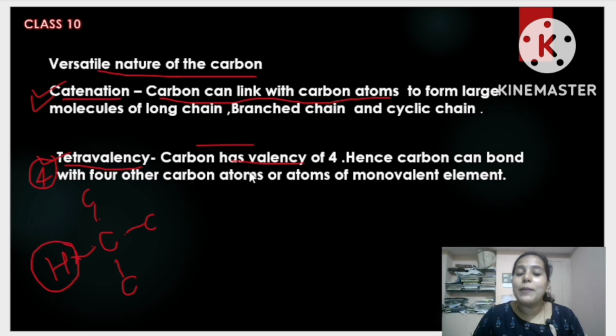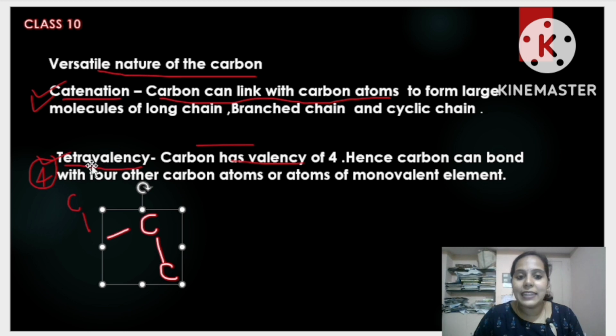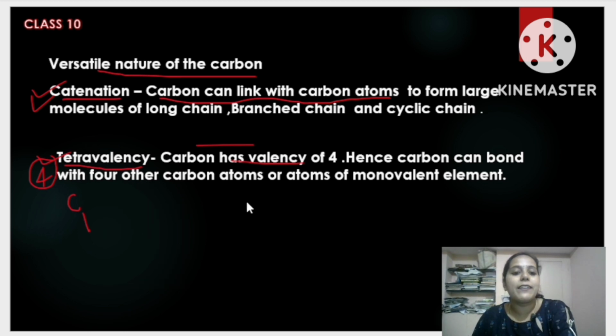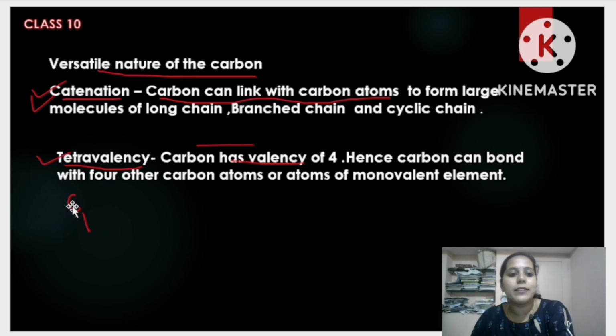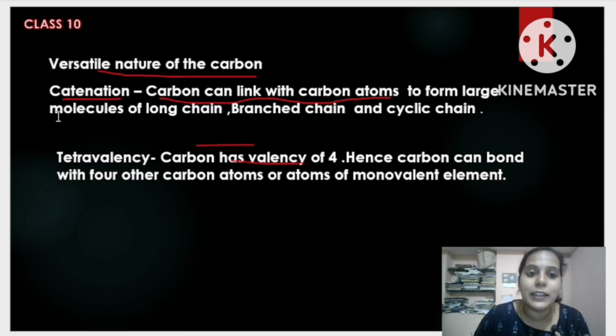So carbon has valency 4. It can bond with 4 other carbon atoms or any element with 1 valence electron. That is the concept of tetravalency. Is it clear? Yes. I think catenation and tetravalency are clear. In exams they ask about the versatile nature of carbon. So it's very important to know it. The first versatile nature is catenation. The second is tetravalency. Both definitions must be learned well.